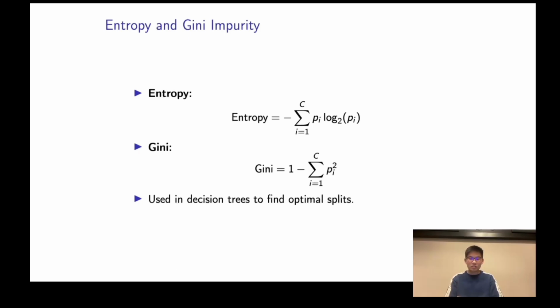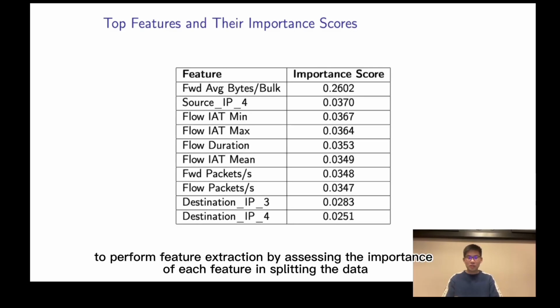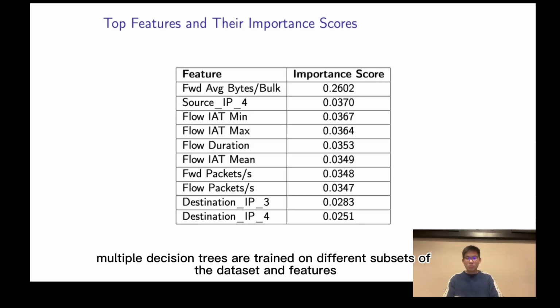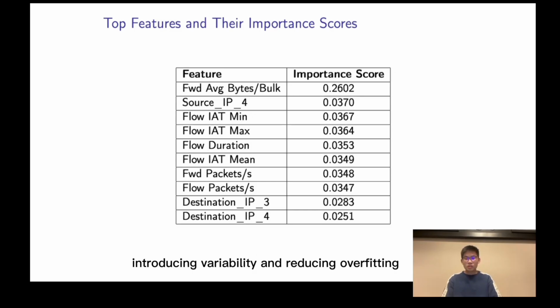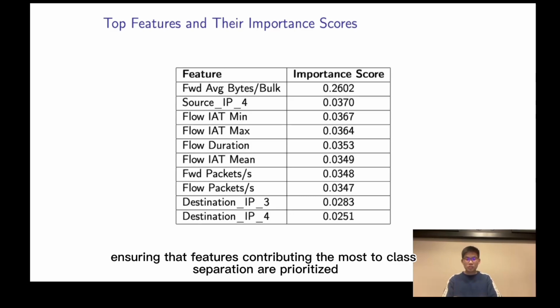The random forest classifier leverages decision trees guided by metrics like Gini impurity and entropy to perform feature extraction by assessing the importance of each feature in splitting the data. In the ensemble method, multiple decision trees are trained on different subsets of the dataset and features, introducing variability and reducing overfitting. During tree construction, Gini or entropy is used to determine the optimal splits at each node, ensuring that features contributing the most to class separation are prioritized.